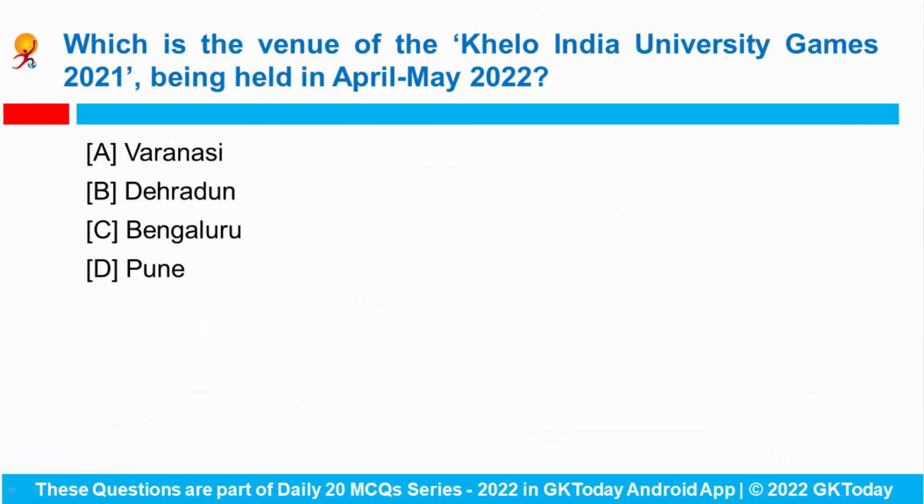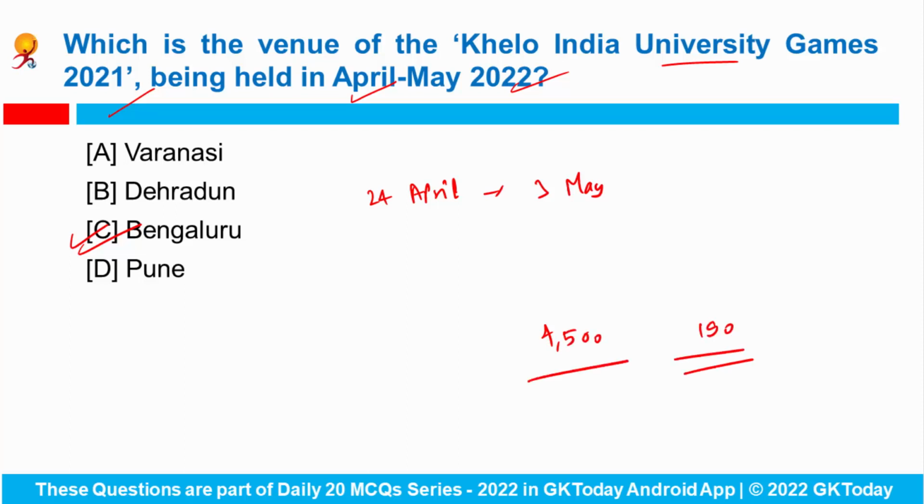Fine. Next question. Which is the venue of the Khelo India University Games 2021 being held in April to May 2022? So the Khelo India University Games is being hosted in Bangalore from 24th of April 2022 up to 3rd of May 2022, and over 4,500 participants from 190 universities across the country are competing with each other.